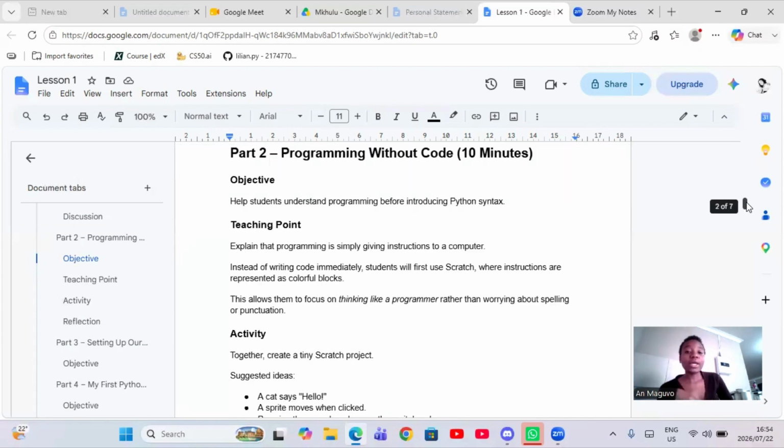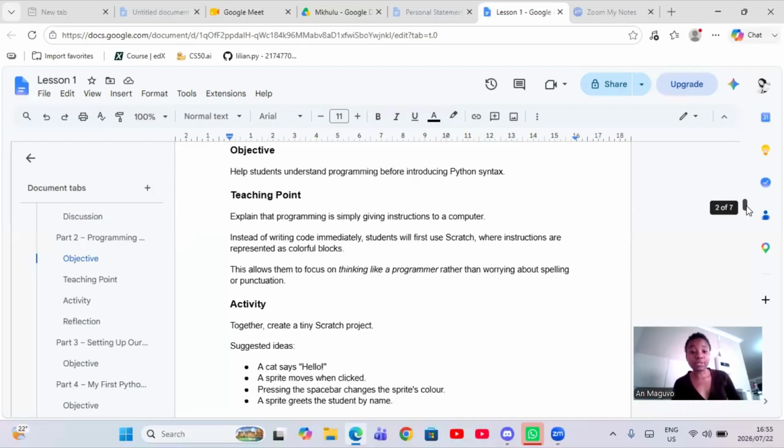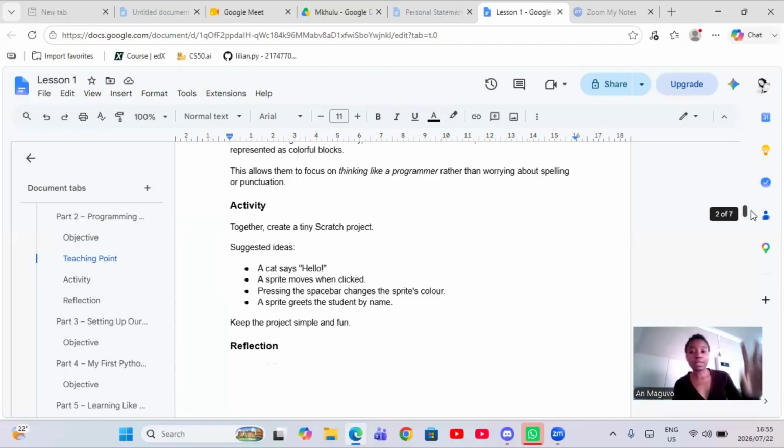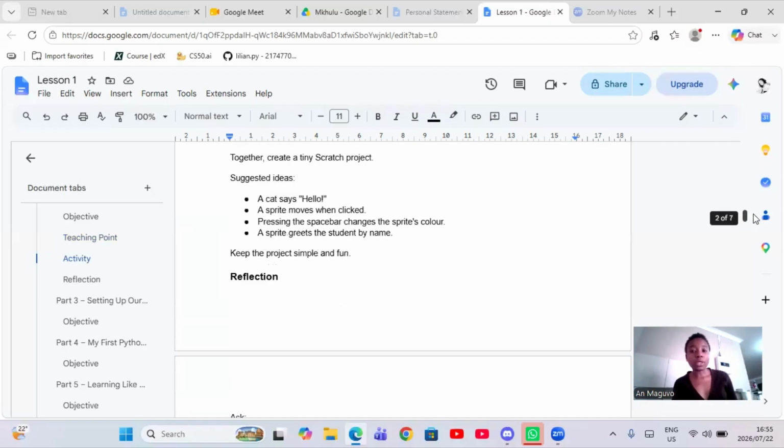Lesson now, it is programming without code. How is that possible, right? Well, it is possible, right? So what we're going to do, this is the activity. We are going to skip everything yet.